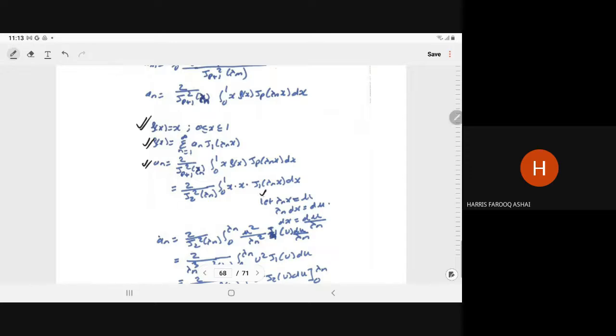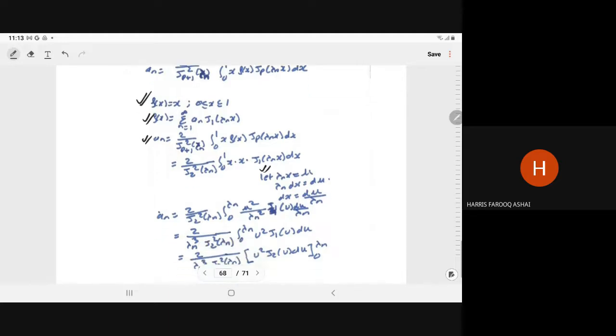Now, when we substitute lambda n x as u, so lambda n dx is equal to du, or dx is equal to du upon lambda n. So when we substitute here, you have 2 upon J2 square of lambda n, limit 0 to lambda n.